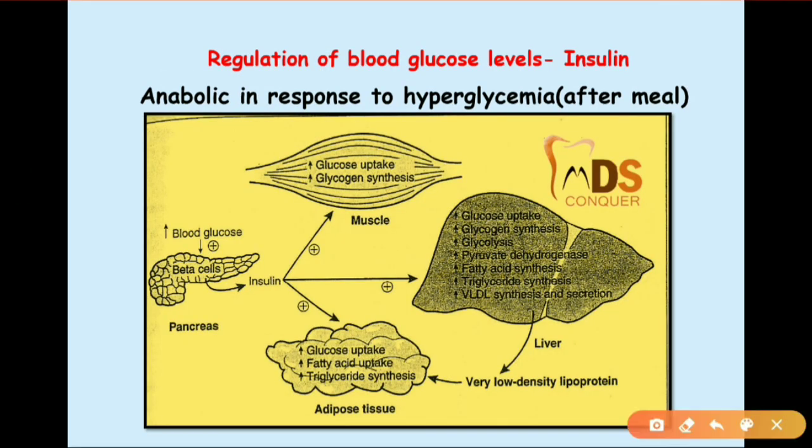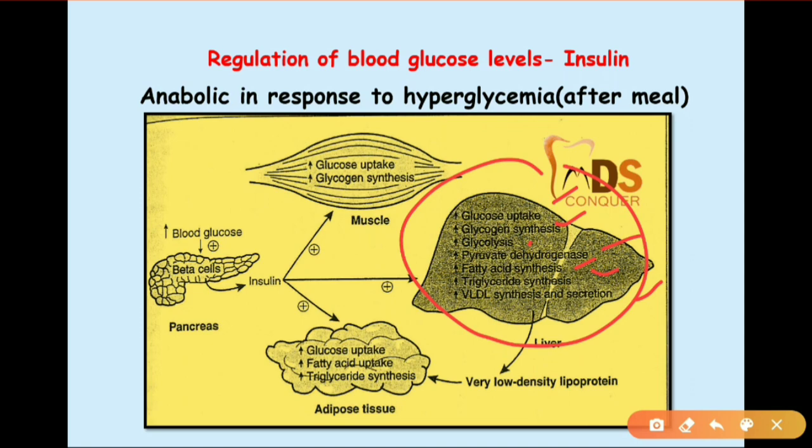So coming to the regulation of blood glucose levels, insulin is anabolic in response to hyperglycemia. This diagrammatic representation will show the insulin release from the beta cells, where it goes into the muscle, adipose tissue and the liver, and what changes occur in the liver, like increased glucose uptake, increased glycogen synthesis, increased glycolysis, increased pyruvate dehydrogenase, fatty acid synthesis, triglyceride synthesis, and VLDL synthesis.